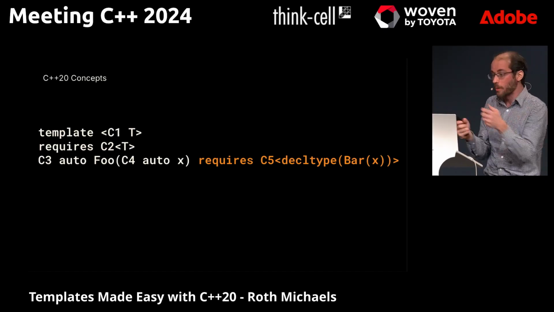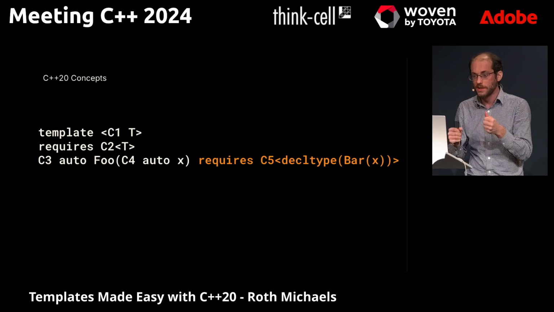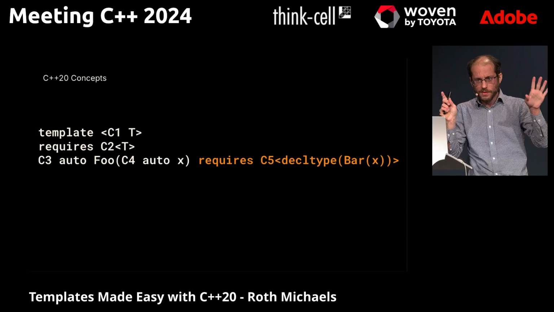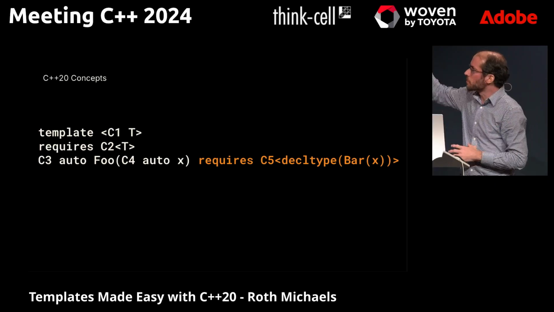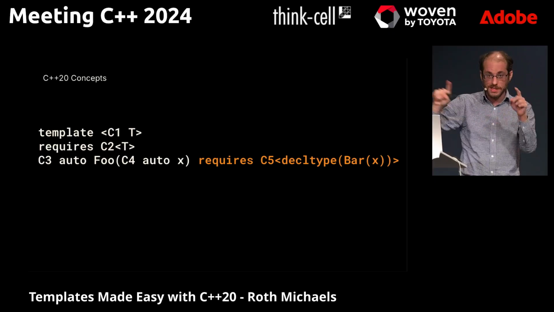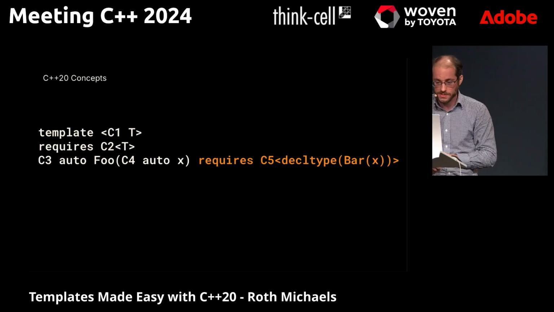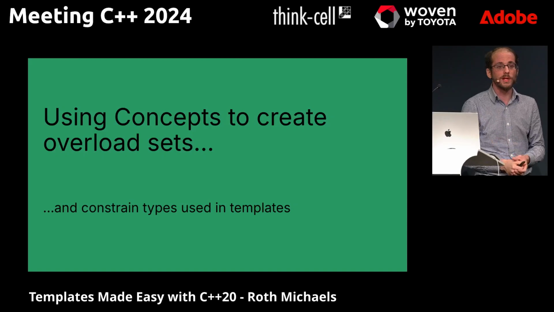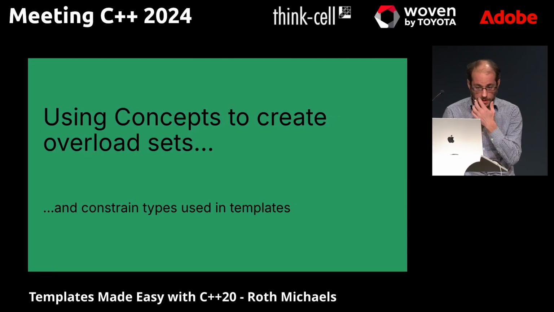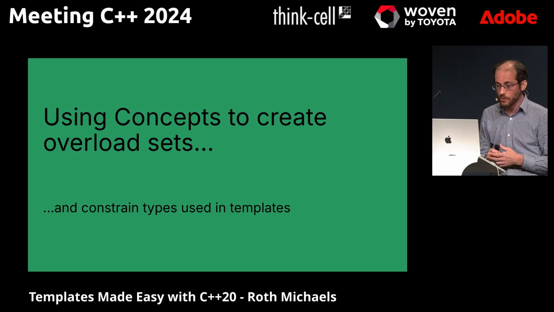That might be like, oh, we know we're using bar inside this function in a certain way, and we want to make sure that's true. So if you've not seen concepts before, you might not feel like you understand this yet. It's okay. I just want to show you that throughout the examples, you may see them appear in one of these five places. So let's look at a real example so you can see what it's like to use concepts and actually write your own concepts.